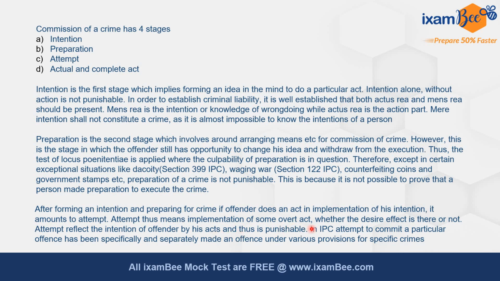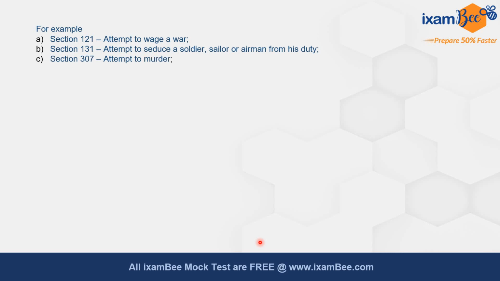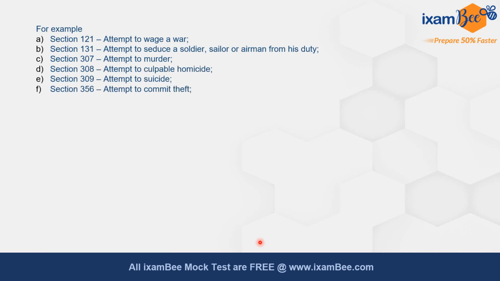In IPC, attempt to commit a particular offence has been specifically and separately made an offence under various provisions for specific crimes. For example, Section 121 has made attempt to wage a war punishable. Section 131 has made attempt to seduce a soldier, sailor or airman from his duty punishable. In section number 307, attempt to murder. 308, attempt to culpable homicide. 309, attempt to suicide. 356, attempt to commit theft. 357, attempt to wrongfully confine a person. 393, attempt to commit robbery.